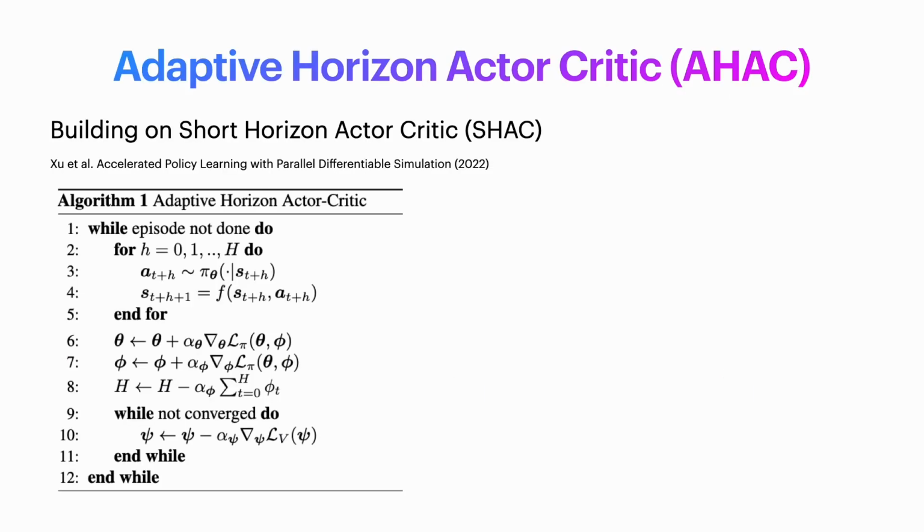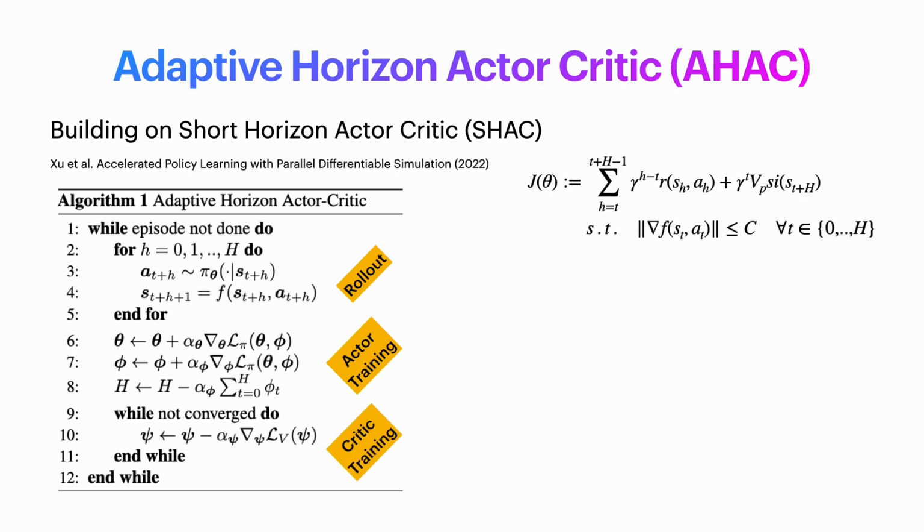Using the short horizon actor critic approach as our base, we propose adaptive horizon actor critic, or AHAC for short. It uses the same basic actor critic architecture, but instead of using a fixed horizon, it adapts it dynamically based on specific task and the stage of training. The algorithm consists of 3 main stages: policy rollout, actor training, and critic training.